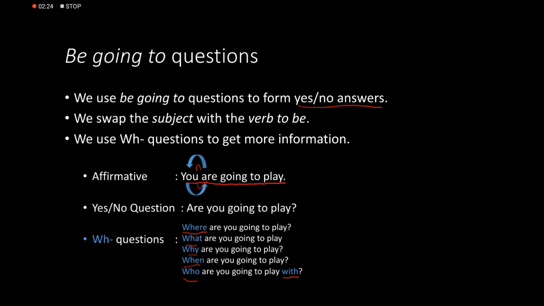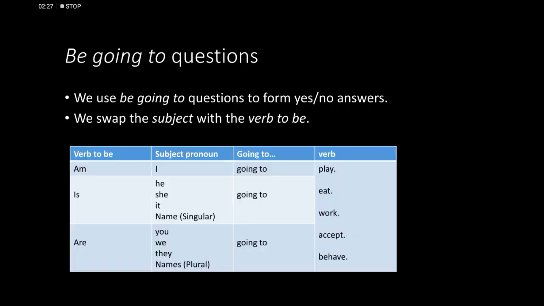With these questions, guys, you can get more information. Okay. So we use be going to ask questions like this. So the verb to be with the subject. Can you see how we swapped around? Okay, so instead of I am going to play, we use am I going to play? Is he going to eat? Are we going to work? So all you have to do is swap the verb to be with the subject.